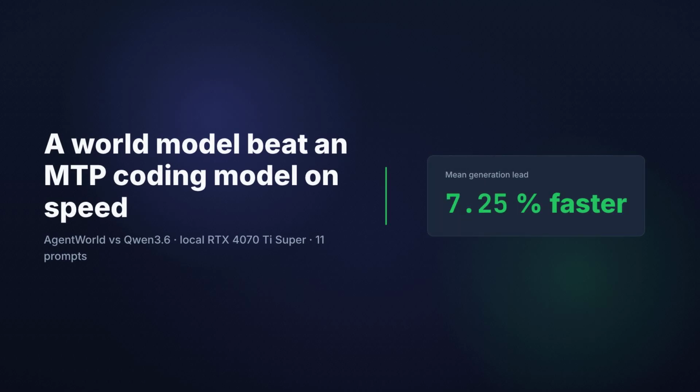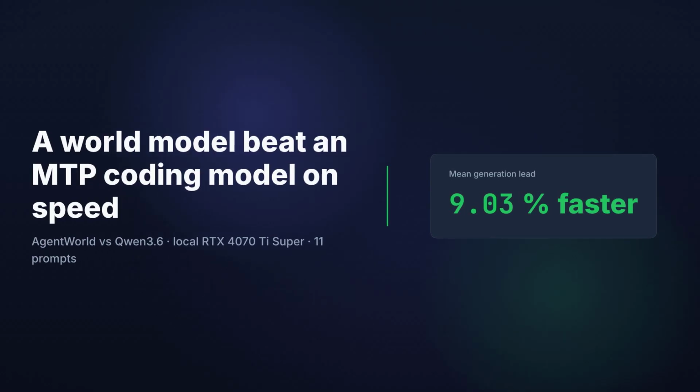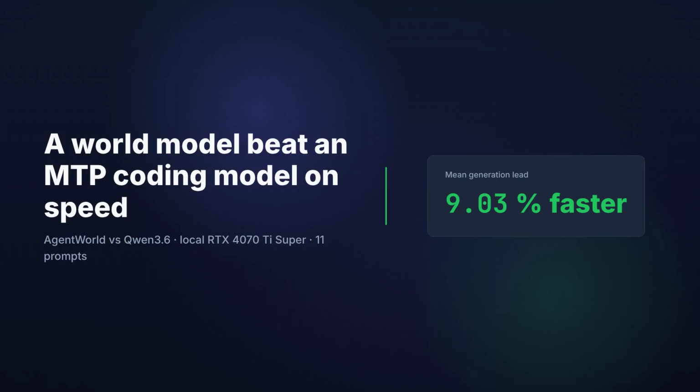A world model just outran an MTP-enabled coding model on a local GPU across an 11 prompt set with a large context window. That is interesting, because Qwen Agentworld was not built as another general chat model, and it still beat a faster decoding path.